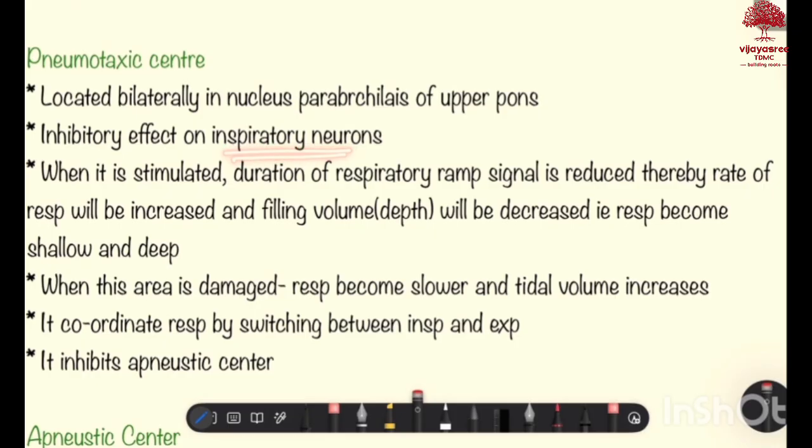When it is stimulated, duration of inspiratory RAM signal is reduced, thereby the rate of respiration will be increased and filling volume, which means the depth, will be decreased. That is, the respiration will become rapid and shallow. When this area is damaged, the respiration will become slower and tidal volume will get increased. It coordinates the respiration by switching between inspiration and expiration. It inhibits the apneustic center.